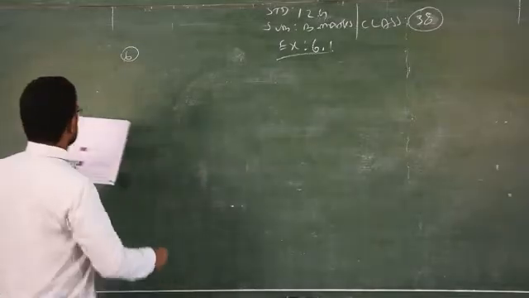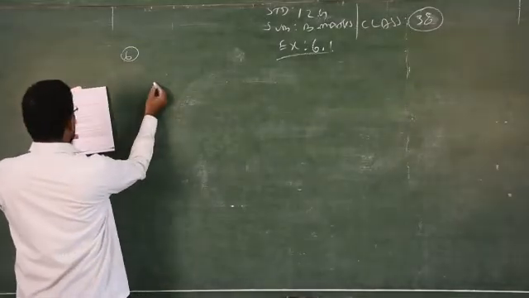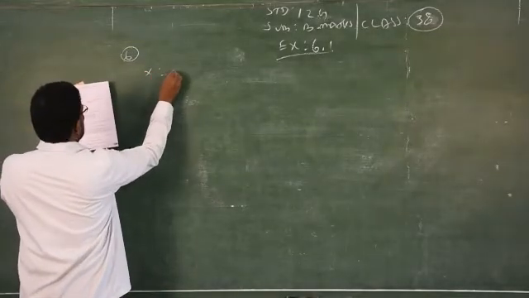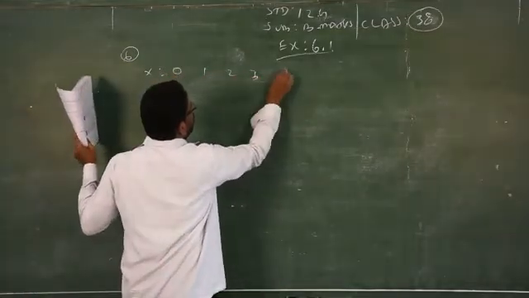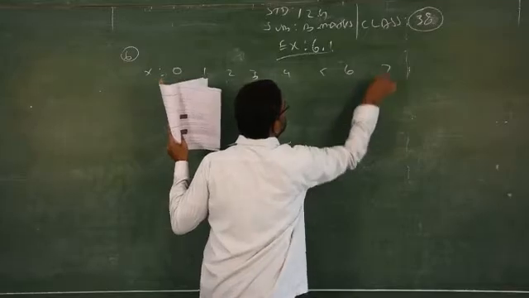P of x, it is given x such that 0 to 7: 0, 1, 2, 3, 4, 5, 6, 7.